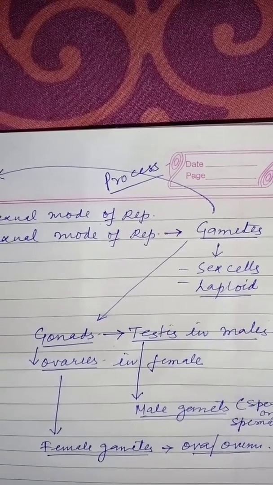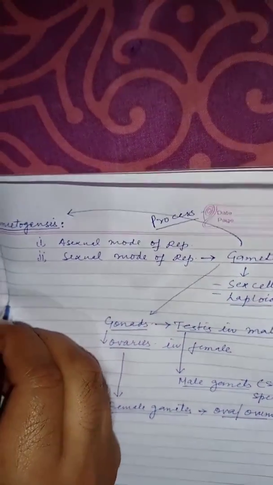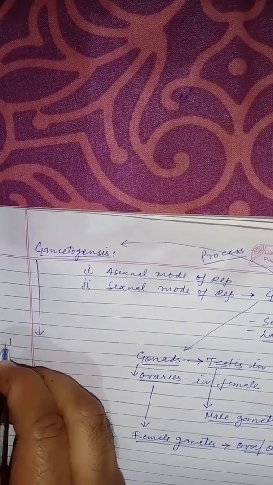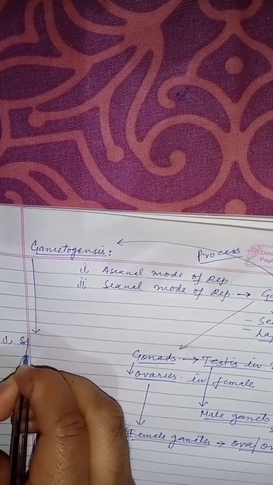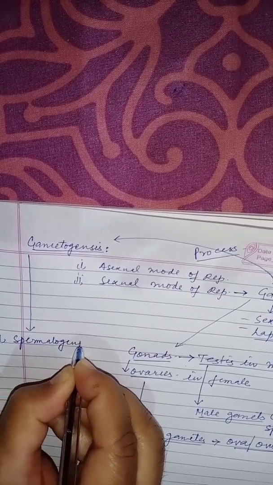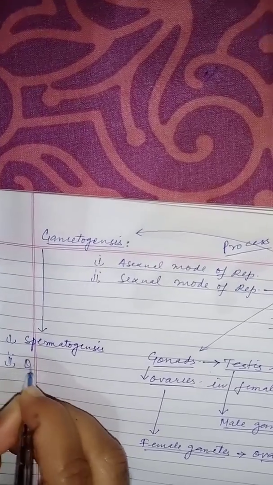Now the process of gametogenesis is, we can say, of two types. One is spermatogenesis and another is oogenesis.